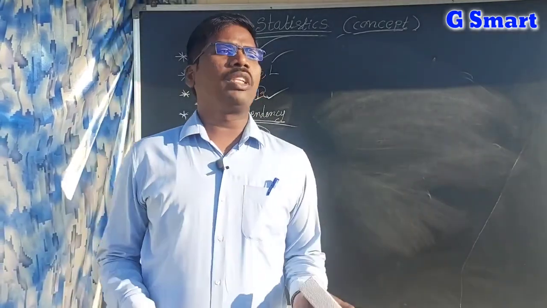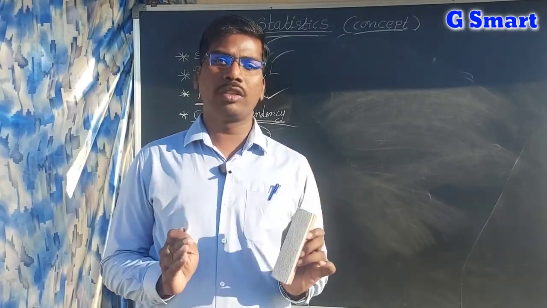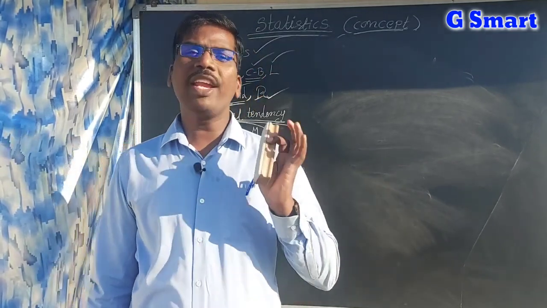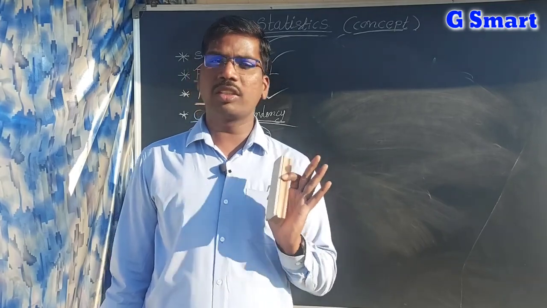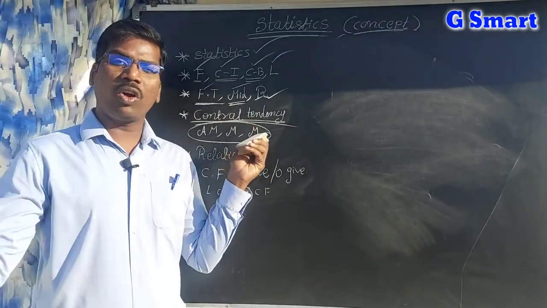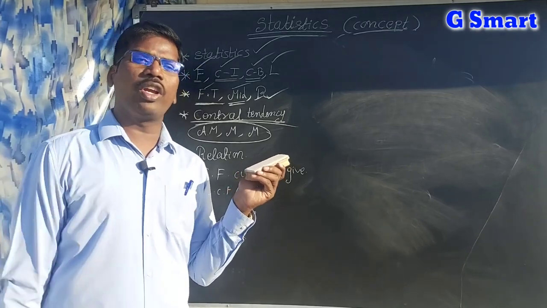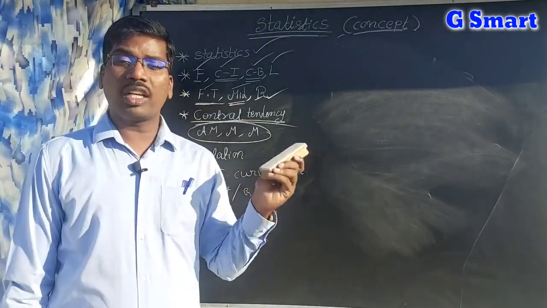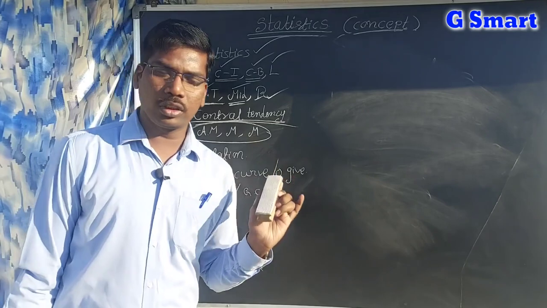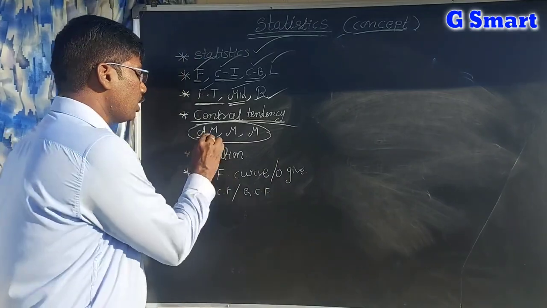By collecting so much information, we get the important values. For any data, for any observations, there are only 3 main important values. Those are called central tendency values. Central tendency value means all this data depends upon only one value. That value we call the central tendency value. In our 10th class syllabus we have 3 central tendencies: arithmetic mean, median and mode. So this is arithmetic mean.